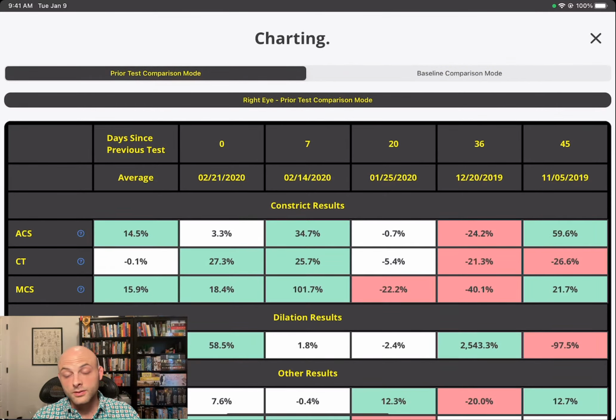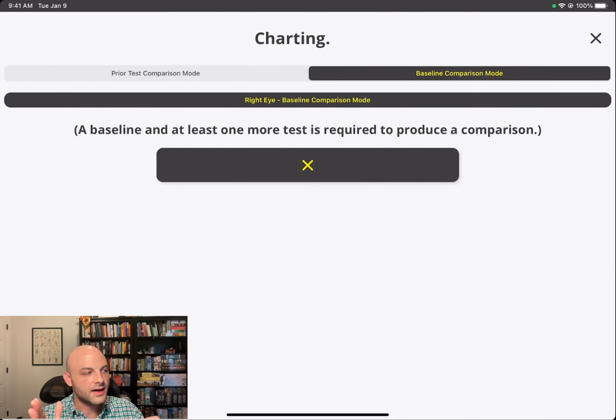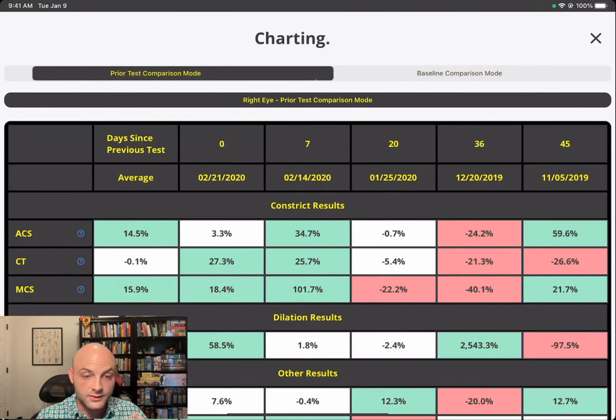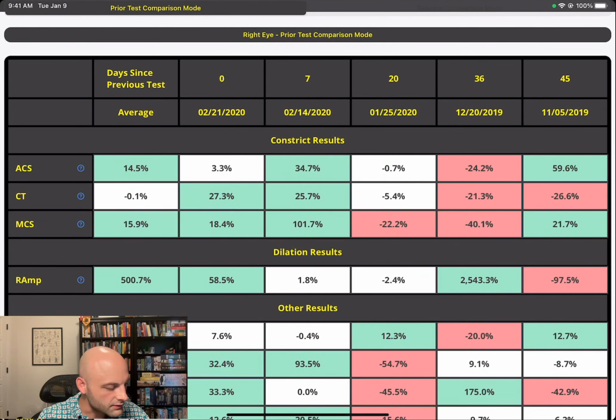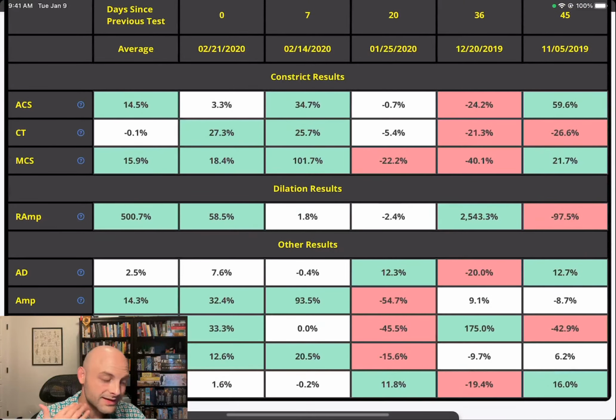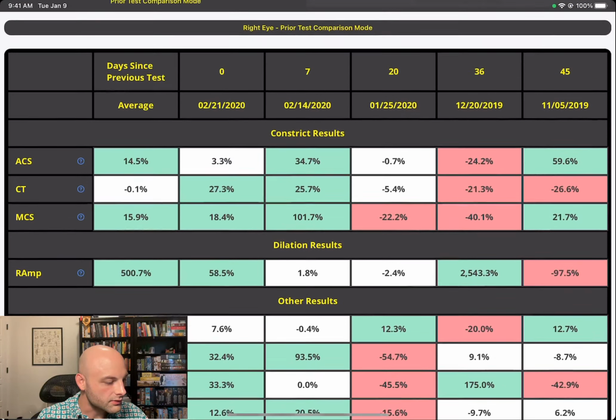So this is also a feature that's only in the iPad app. What it is in this particular one, this is a cascading evaluation, a cascading comparison. And then I don't have a baseline for this particular patient, but you would see that test compared to a baseline. Same concept as this one here. You'll see slightly similar results. But yeah, they are useful if you're trying to do quick comparisons on a percentile basis between different metrics. And then if any of these acronyms are confusing to you, we have them completely spelled out. They match up to all the ones that we have, in order, in the main results screen.